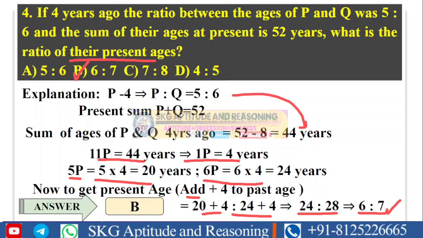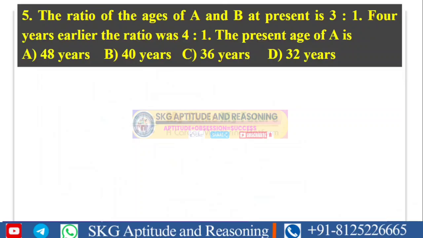I hope you understand the question. Let's move to the next question. And here is the next question. The ratio of ages of A and B at present is 3 is to 1, and 4 years earlier, which means 4 years ago, the ratio was 4 is to 1. He is asking us to find the present age.